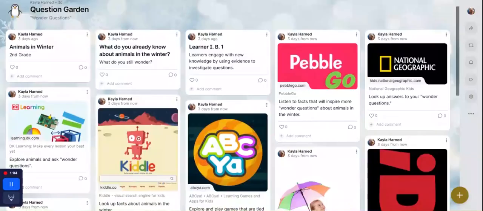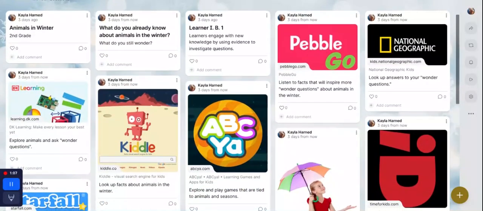So let me show you some of the resources that I have listed for you to explore and how you can use them to investigate with your own wonder questions. So the resources are listed. We have Pebble Go. You can listen to facts that will inspire more questions about animals in the winter. Kids National Geographic. You can look up answers. When you type in your question, it will give you a list of resources that you can click on to answer some of your questions.